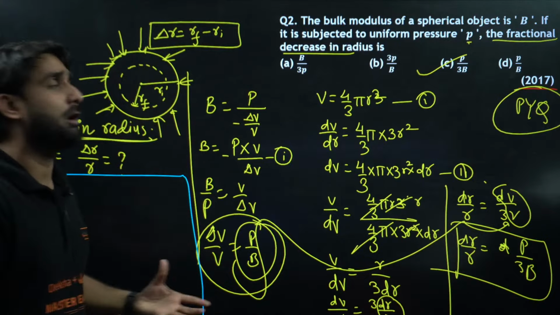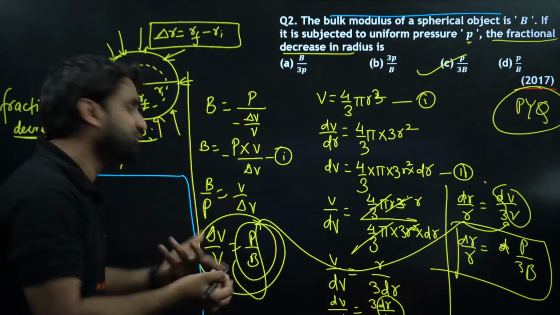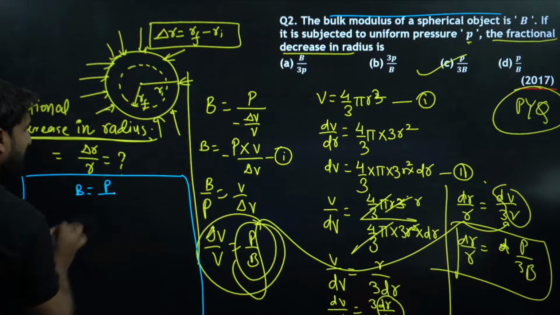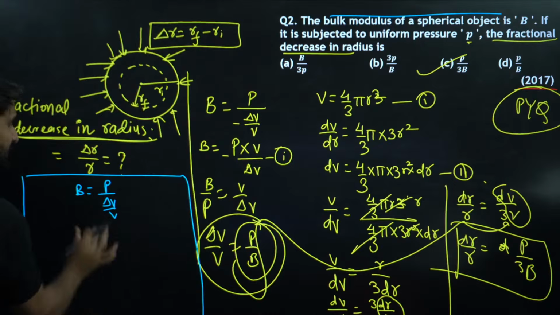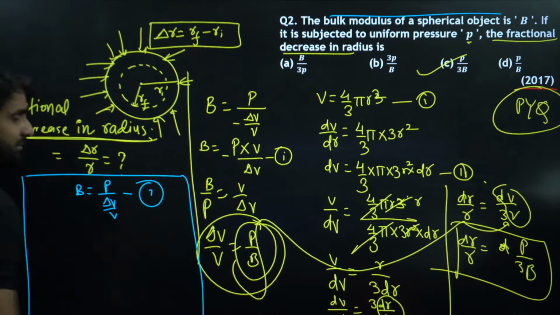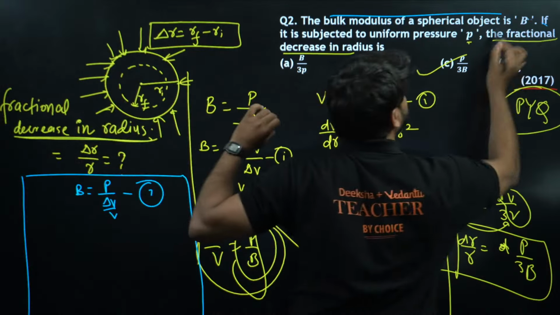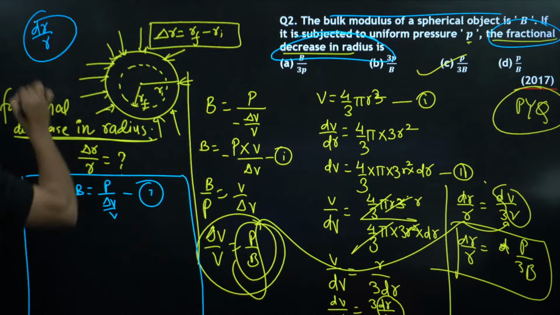If you are a topper, look, the bulk modulus of a spherical object is B. So you can directly write the bulk modulus B equals pressure, which is stress, over change in volume, delta V by V. This is clear to you? Say this is equation number 1. Now the question is to find the fractional change in radius, which means dr by r.